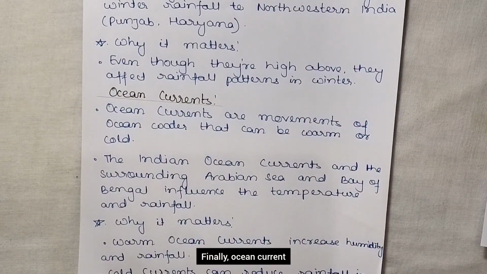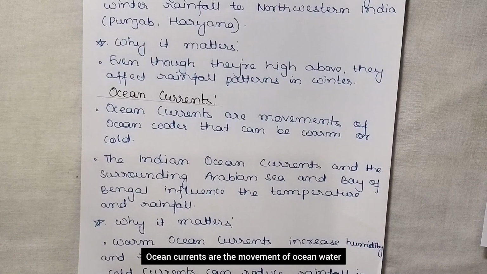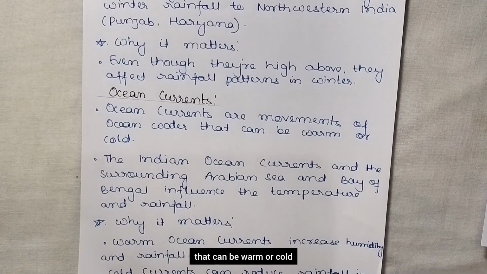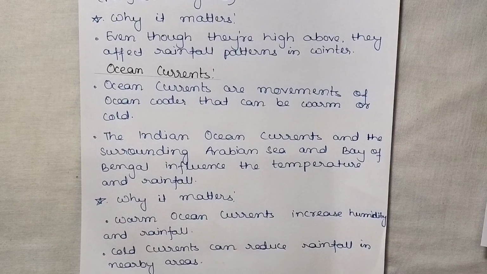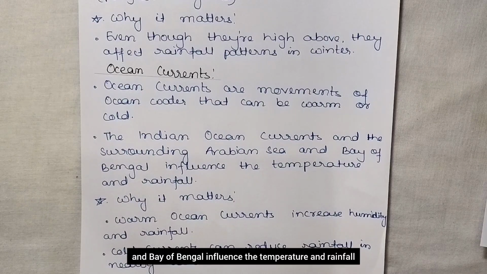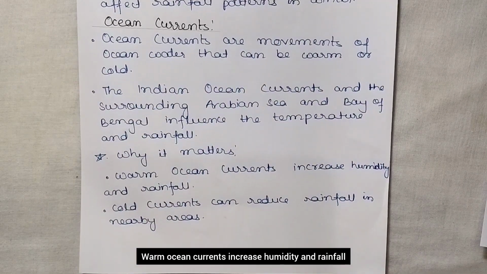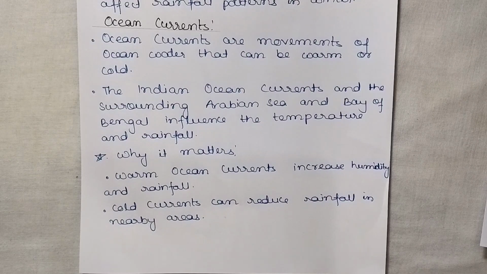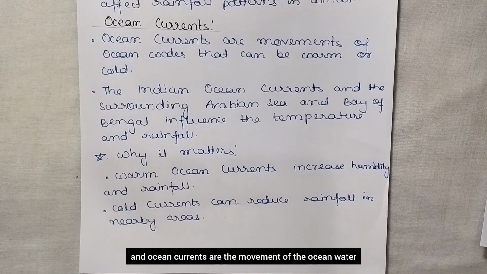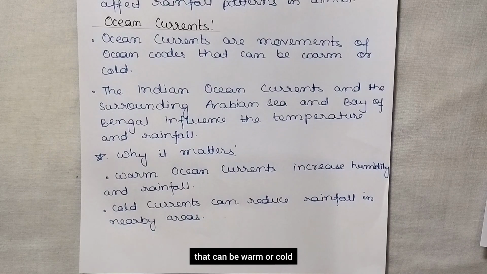Finally, ocean currents. Ocean currents are the movement of ocean water that can be warm or cold. The Indian Ocean currents and the surrounding Arabian Sea and Bay of Bengal influence the temperature and rainfall. How? Warm ocean currents increase humidity and rainfall, whereas cold currents can reduce rainfall in nearby areas. So that's why ocean currents are also an important factor, because they can affect the climate of India, and ocean currents are the movement of ocean water that can be warm or cold, right?